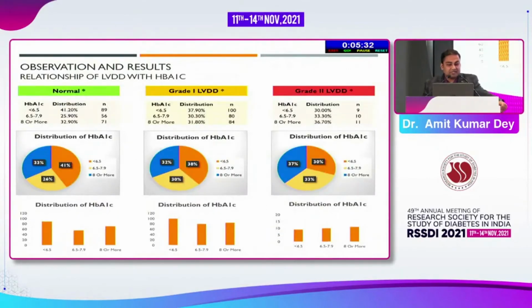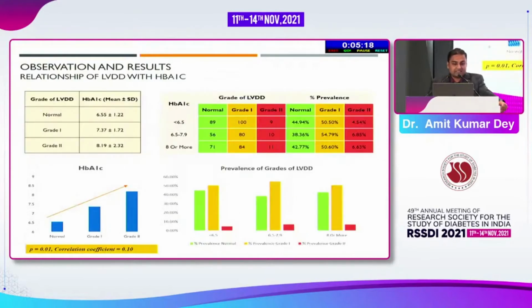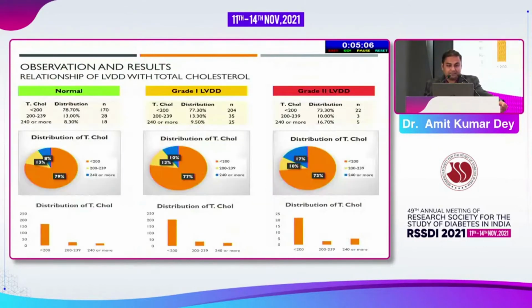The next assessment we did was the relationship of the LVDD with HbA1c. Again, this distribution study shows that there was a higher prevalence of LVDD in patients with HbA1c greater than 6.5. The prevalence study shows that an increase in HbA1c shows a significant positive correlation, with a p-value of 0.01 after analysis, with the severity of LVDD.